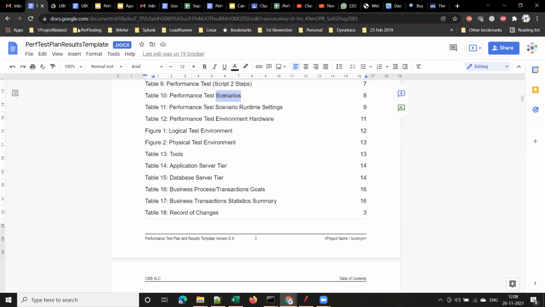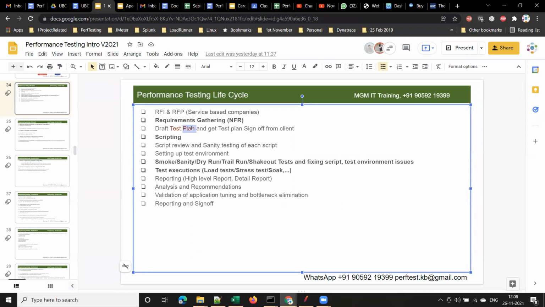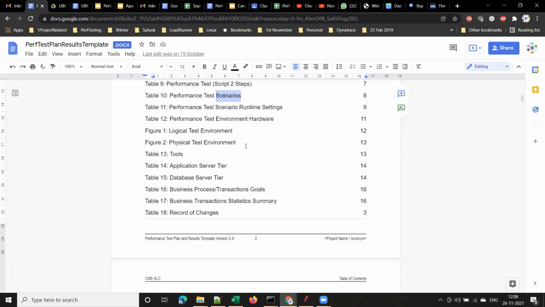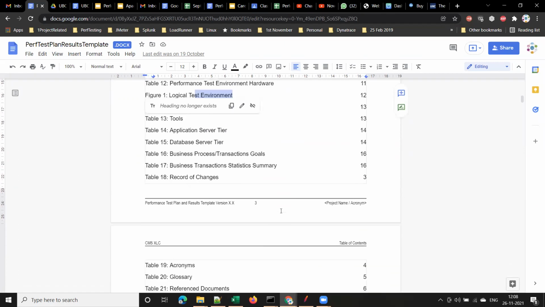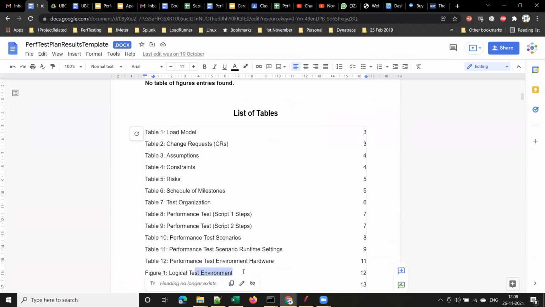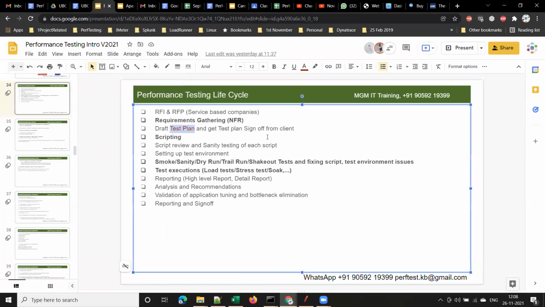Now in the requirement gathering phase, we will collect all these requirements and prepare a test plan document. In the test plan document we will keep all the critical business flows, the performance test scenarios for that application. And when are we going to start scripting, when are we going to start test executions, what type of tests we are going to do. We provide all this information in a test plan document, and we should get a sign off from the client. The client should go through the test plan document and formally approve the test plan. Got it?